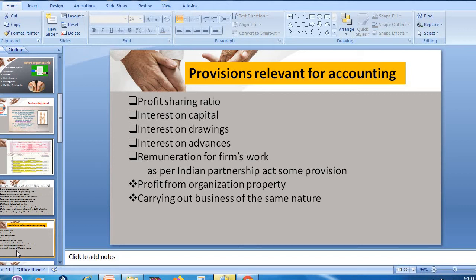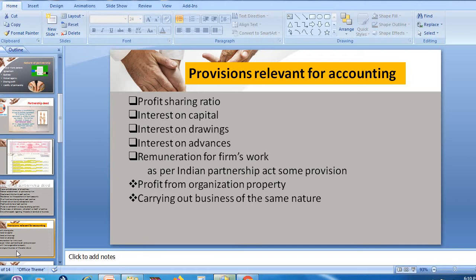If they have decided with mutual consent that they need to get interest on capital, then if there is a profit in the organization, that means for the current period there is a surplus, they can get it. If there is a loss, they are not going to get interest on capital.